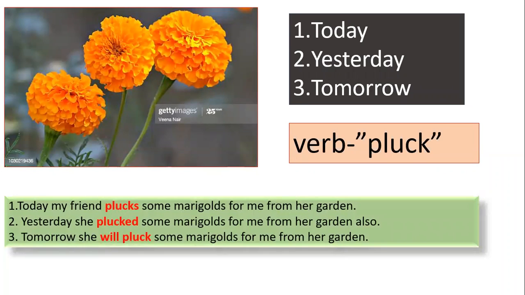Actually, the verb pluck here has 3 forms. What time does each verb refer to? Present, past, or future? It indicates 3 different modes of action, and the work is being done in 3 different times.